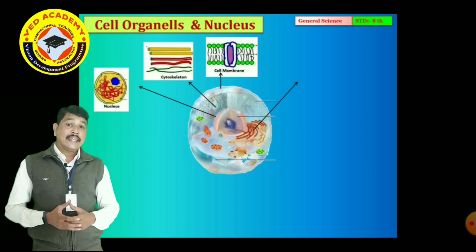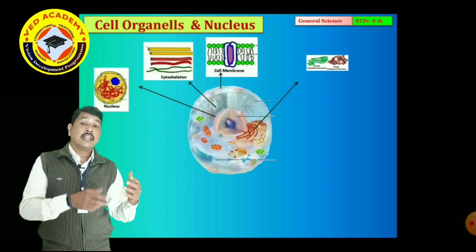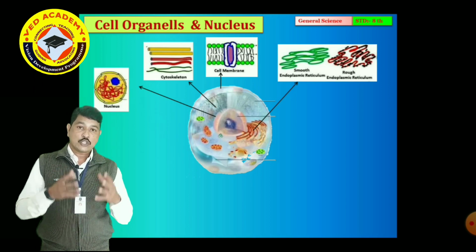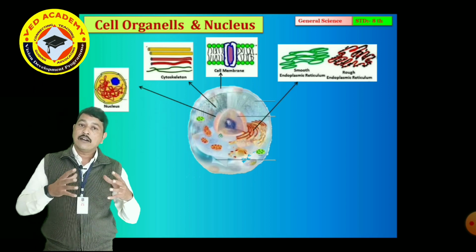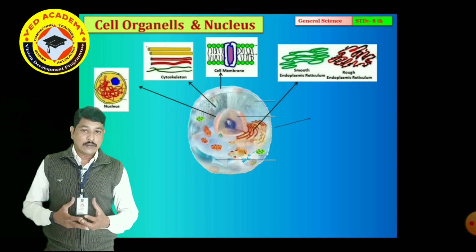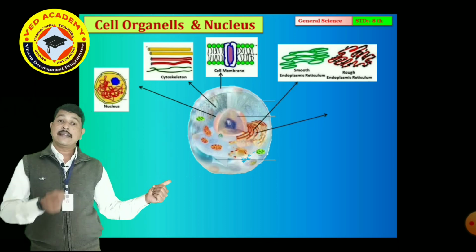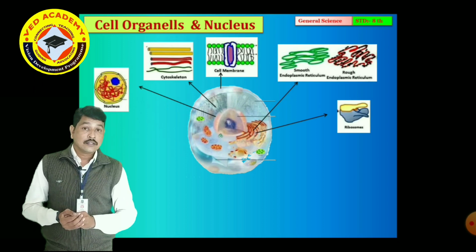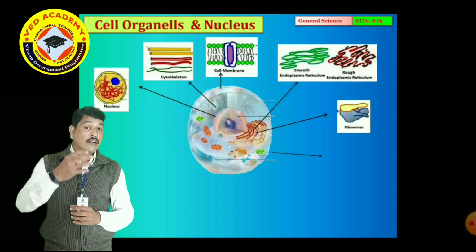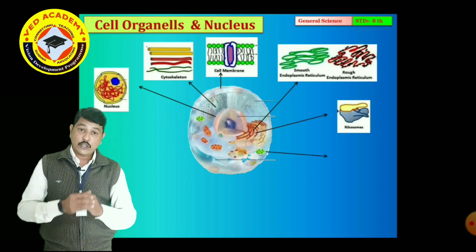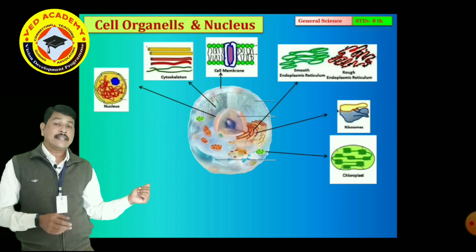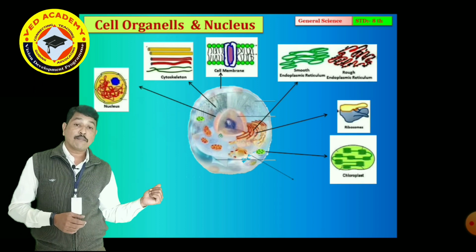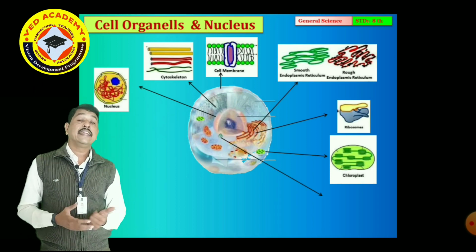Then the next organelle is the endoplasmic reticulum. Here you see that there are two types, a smooth endoplasmic reticulum and a rough endoplasmic reticulum. Then the next organelle is the ribosome. When ribosomes are present on the endoplasmic reticulum, we call it rough endoplasmic reticulum. Then the next cell organelle, present only in the plant cell, is the chloroplast. It is one type of plastid. It is green in color.